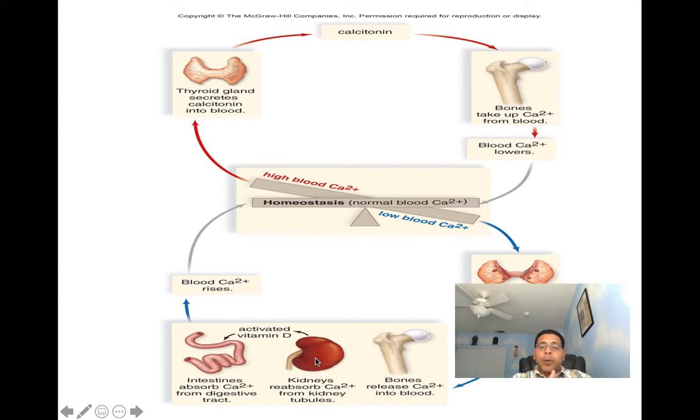And when they start to reabsorb calcium, this calcium gets returned to the bloodstream, again helping to increase the levels. And then our activated vitamin D is going to cause the intestines to absorb calcium from the digestive tract, again helping to increase calcium in our bloodstream, causing our blood calcium levels to rise, taking us back to homeostasis.